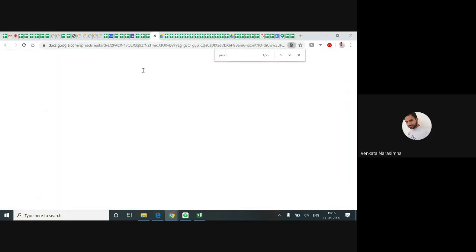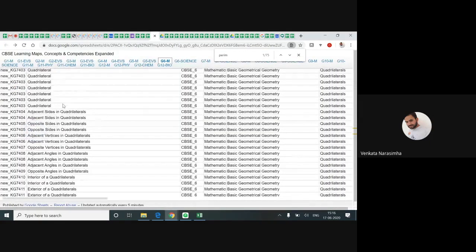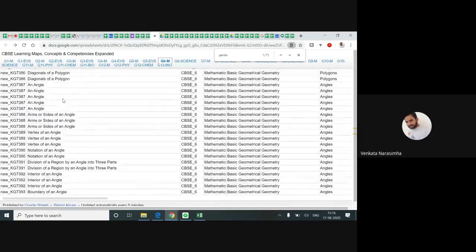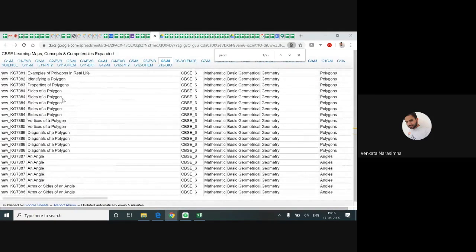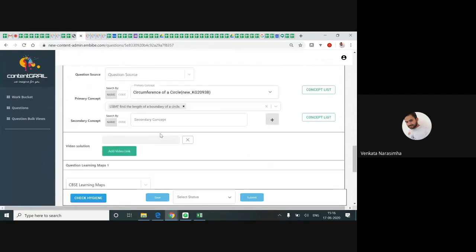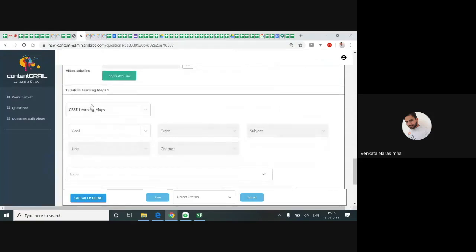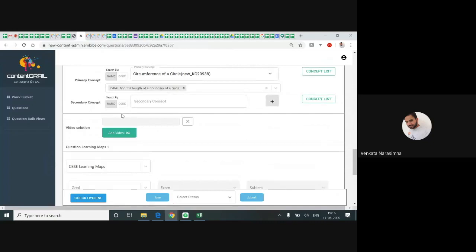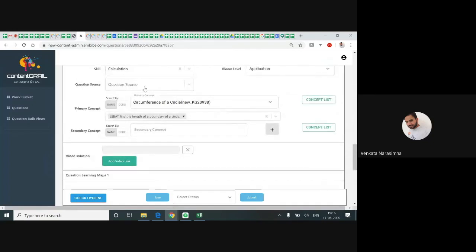The CBSE learning map is there, right? This is the CBSE concept list, so you can use this list. Whatever concept you want to find, you can press Control F and find it. Clear? Control F for finding. And at the last stage, you are eliminating this video link and question source. No need to bother about this.